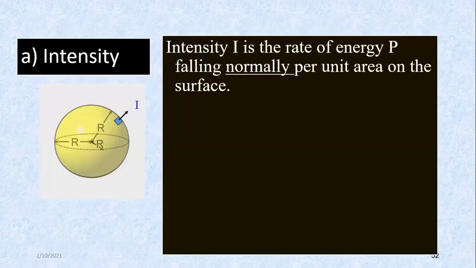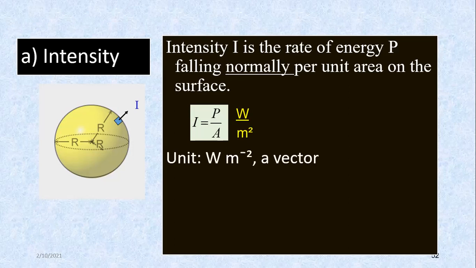This one you study in your third semester. Intensity is the rate of energy falling normally per unit area on the surface. Normally means perpendicular. So it's P divided by A. P is in watt, A is in meter square. This part also, I don't think you need to worry. Just for your info, how we estimate the temperature of the sun, that's all. It's in your note. So the unit for intensity is watt per meter square. It's a vector. It has a direction.